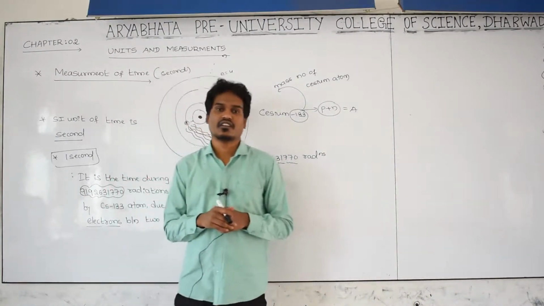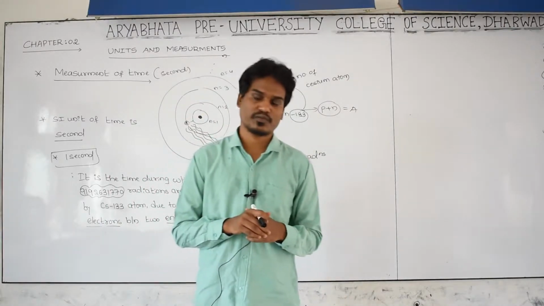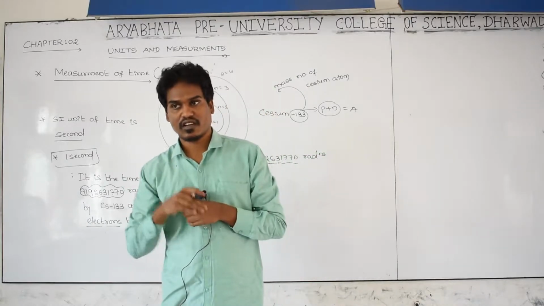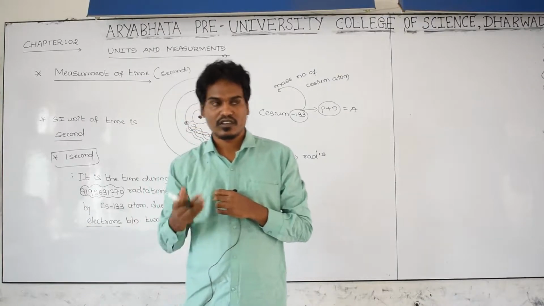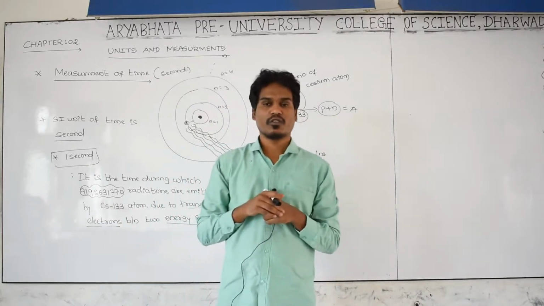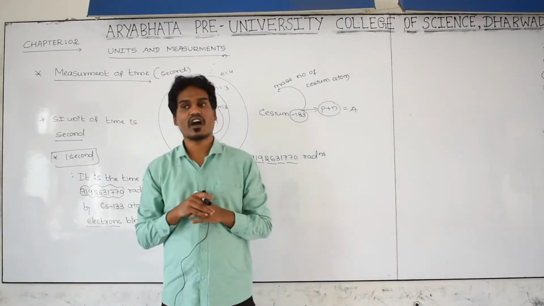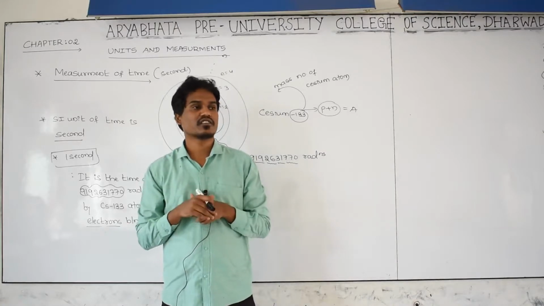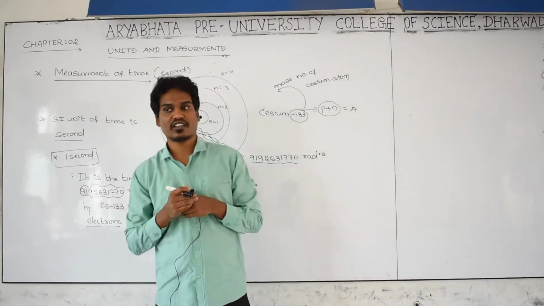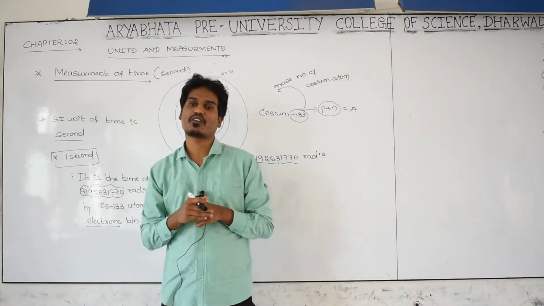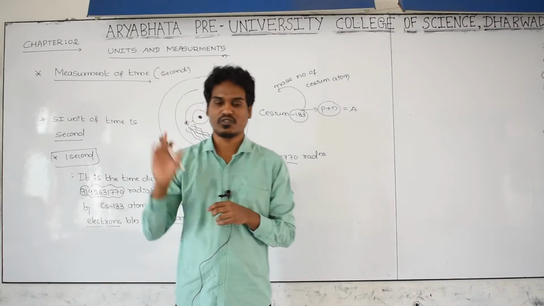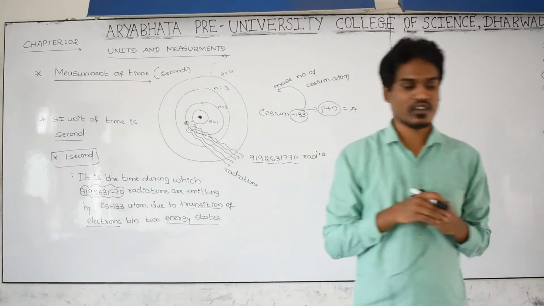And the next concept is errors. Whenever we measure something, some dimension, time, length, in the process of measurement we get some uncertainty, or we find some uncertain value, meaning the value we are measuring does not match the accurate value, and we call it an error. The next concept is errors, which we can study in the next class. Please study up to this point, that is, measurement of time.